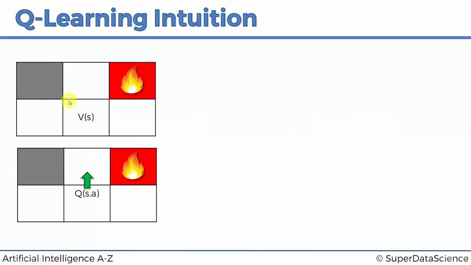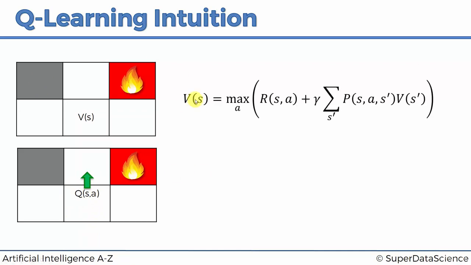So here's our V approach, where we're just going to look at the value of any given state, this state, or any other state. And here we're just using the letter S because that's the current state. And so therefore, the terminology will be the same in both equations. And here we're using Q(S, A). Q is of the state S and the action A, because action is up, but in which state did we perform that action? We performed that action in state S. Okay, so now we're going to write out the Bellman equation for the first approach.